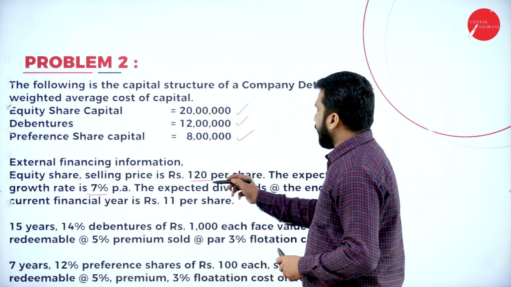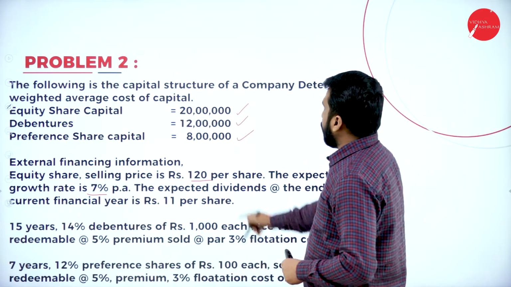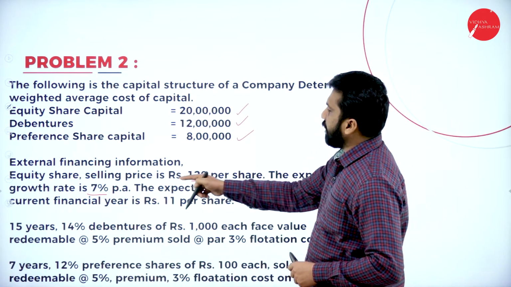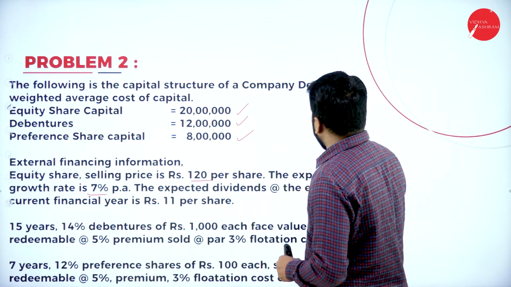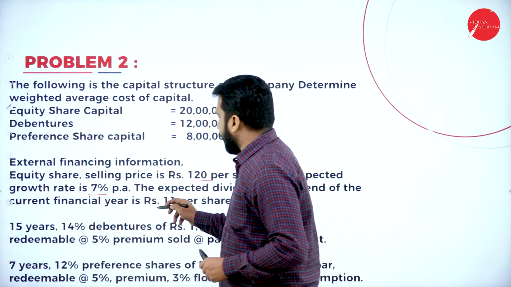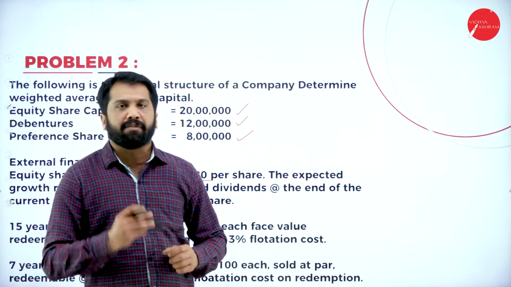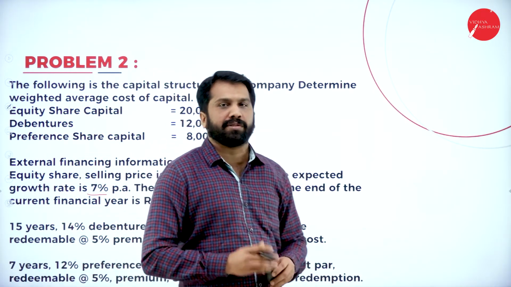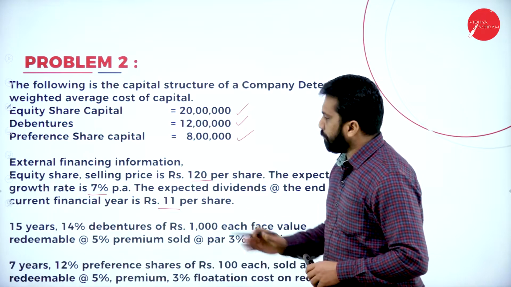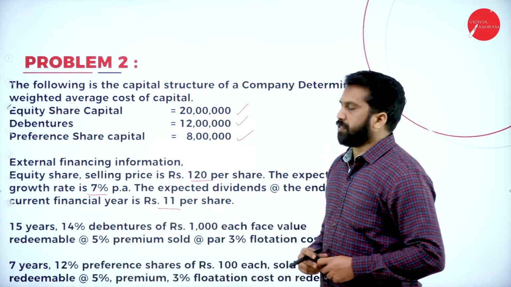The expected dividend at the end of the current financial year is 11. You have dividend, growth rate, and net proceeds. I'll go for the calculation. We'll come back later for debenture as well as preference shares.